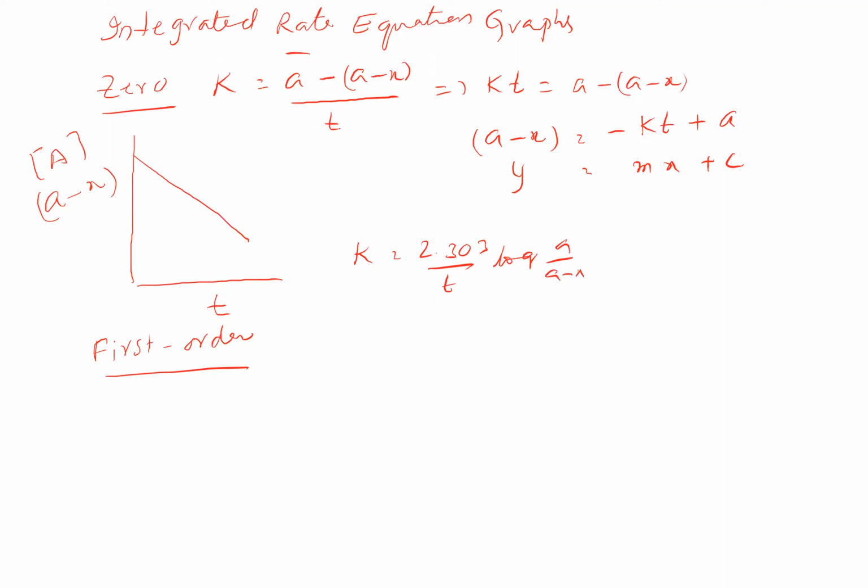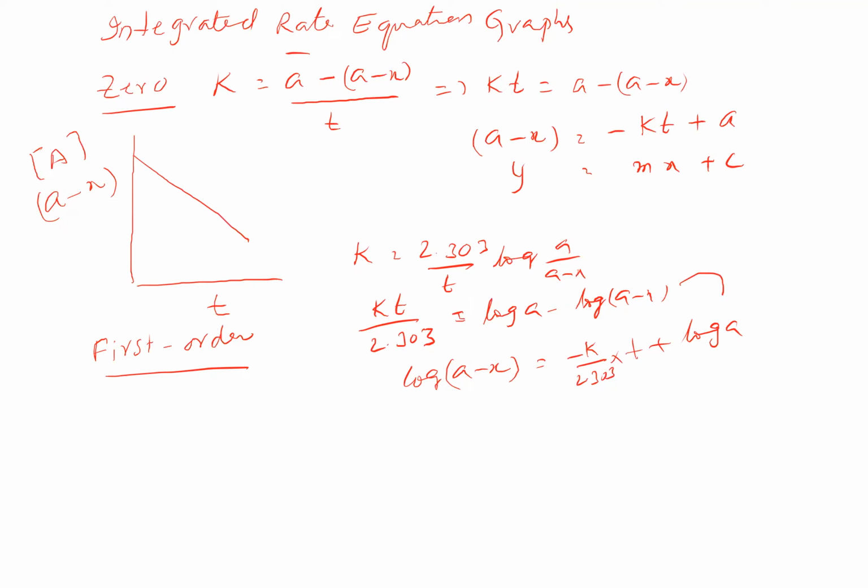Therefore KT by 2.303 is equal to log A minus log (A minus X). So the graph is between log (A minus X) and T, where log (A minus X) is equal to minus K by 2.303 into T plus log A.